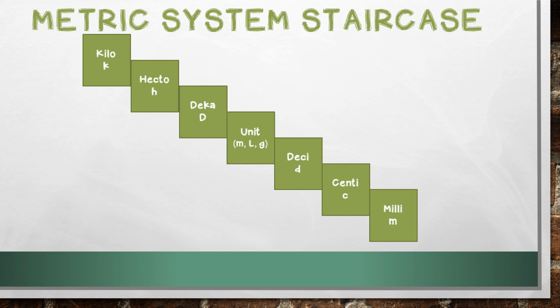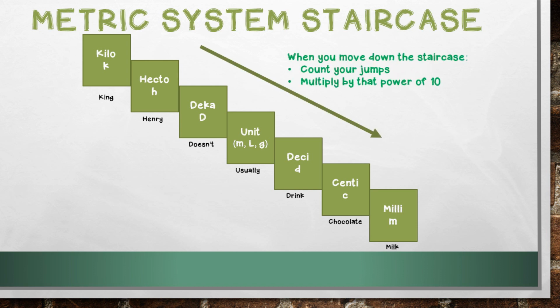Now, the order matters. You need to remember the order of each one of these prefixes. It looks pretty tricky, so I've come up with a saying to help you. If you can remember, King Henry doesn't usually drink chocolate milk, these conversions are going to be very easy for you. So when you're converting, you're going to be moving either up the staircase or down the staircase.